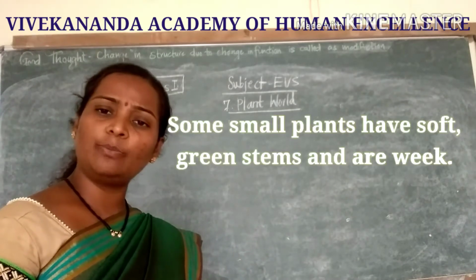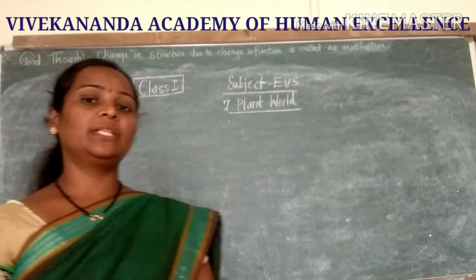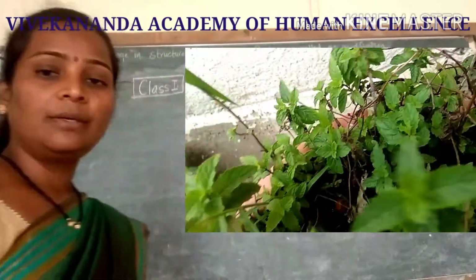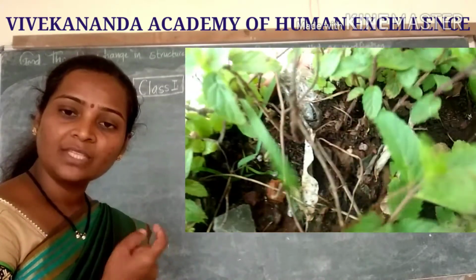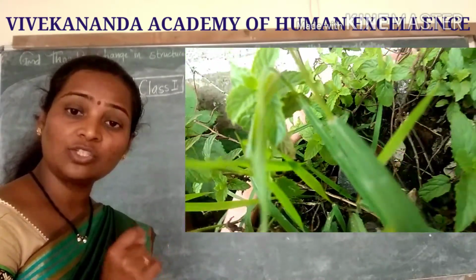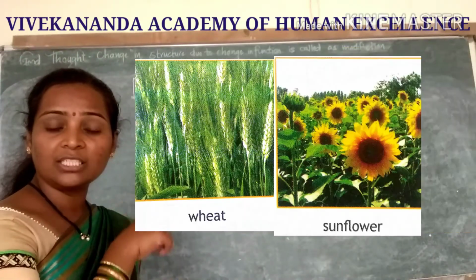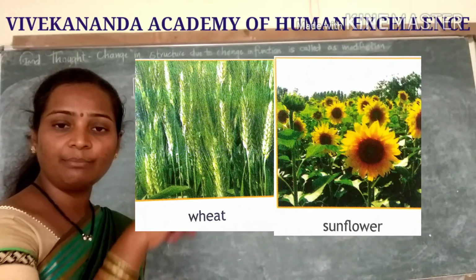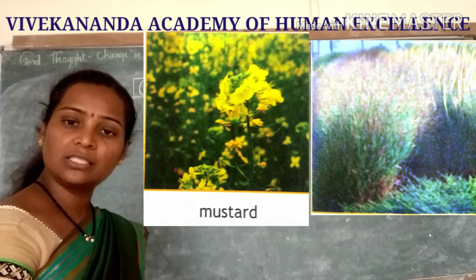Next is the herb. Herb is a very small plant. Mint is one of the examples of herb. It has a soft, green and weak stem. What I told about shrubs: they have many stems, but thick stems.